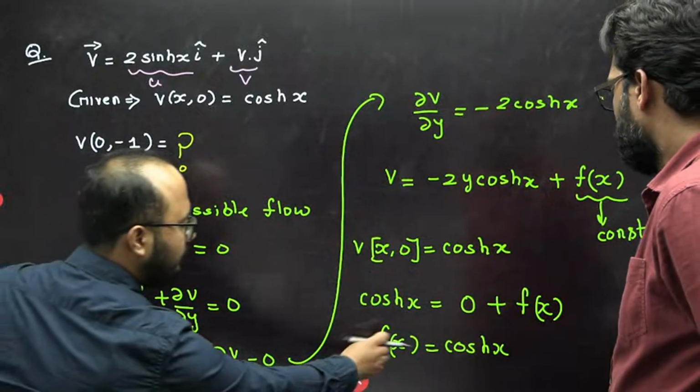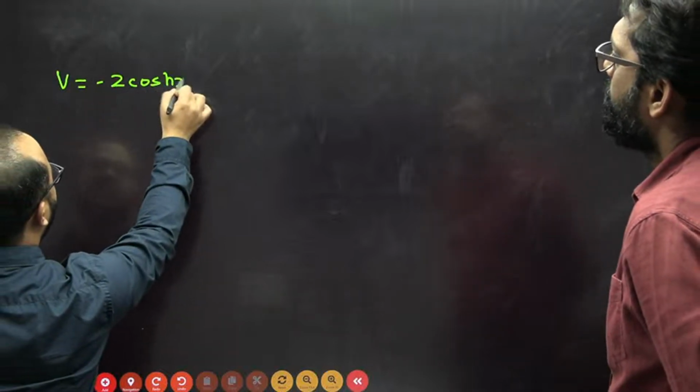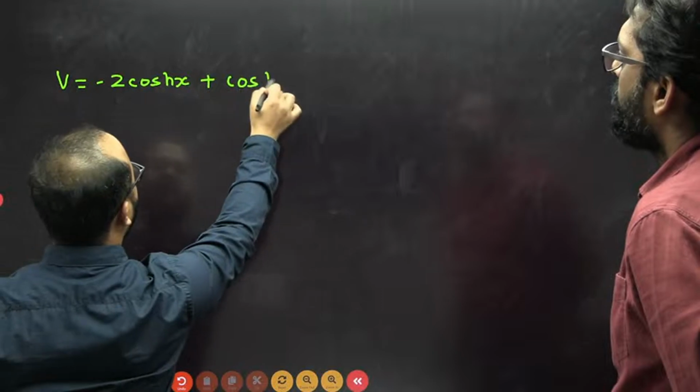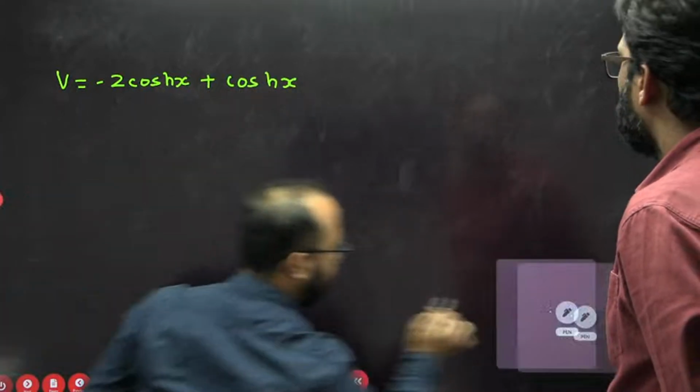Now we have found f of x. Directly I will write the v value here. So v value is minus 2 y cosh x plus f of x, which was cosh x only. And here one more thing, y.